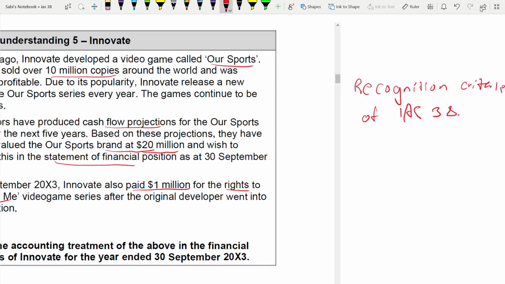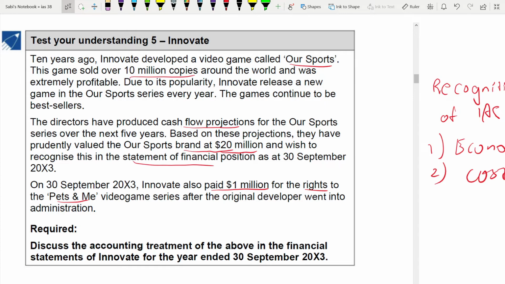What are the recognition criteria of IAS 38? There are 2 recognition criteria. First one, the probability of expected future economic benefit. The second one, the cost. These are the 2 things. So regarding the 20 million, first we'll start with the 20 million. Yes, there is an economic benefit to it. Why? Because the cash flow projection suggests that in the future this brand will lead to future economic benefit. So the first point is satisfied.